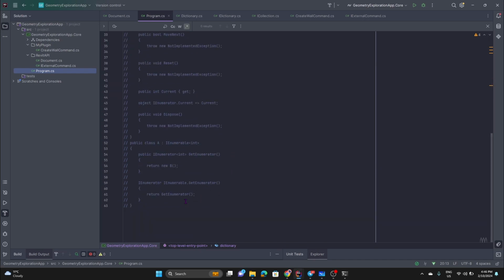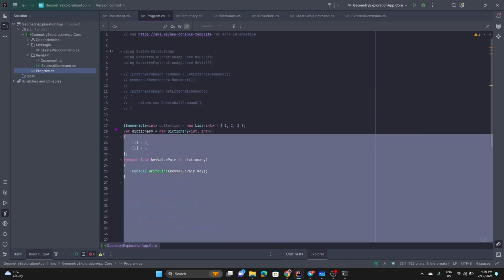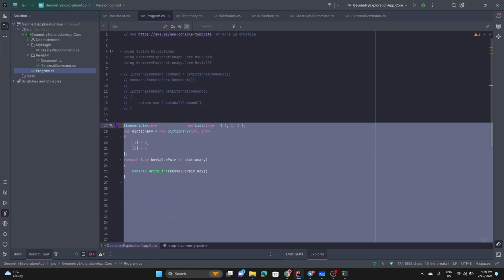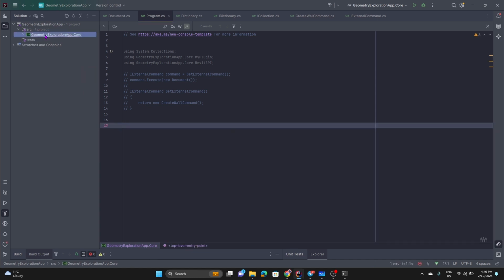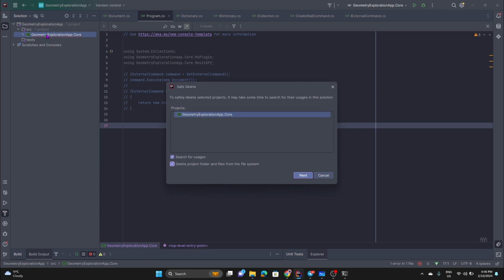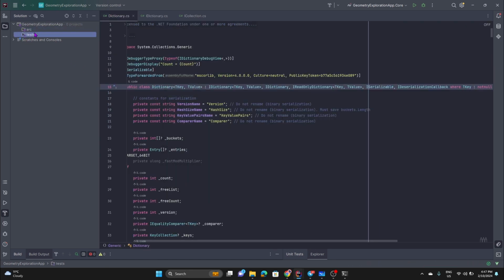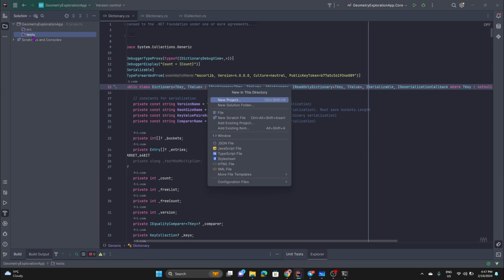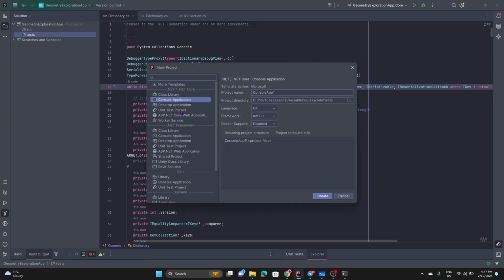Let's remove everything that we have written there. It's not that important right now. I would even remove this project altogether. To be honest, I'm going to remove it. I'm going to delete it from the file system or not. If I need to, I can recreate it. It's pretty fast. What I want to show you is how we start from tests. So here I'm going to create a new project. For the time being, I'm going to follow the .NET 7 path.